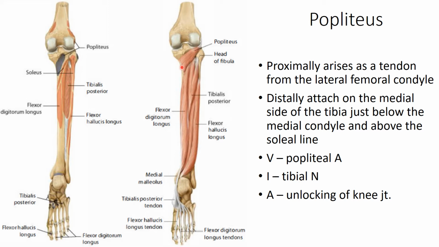Now this has vascularity from the popliteal artery, and supplies the tibial nerve, and we will discuss in the knee joint how it helps in the unlocking of the knee joint by moving the lateral condyle of the femur. So this is the popliteus.